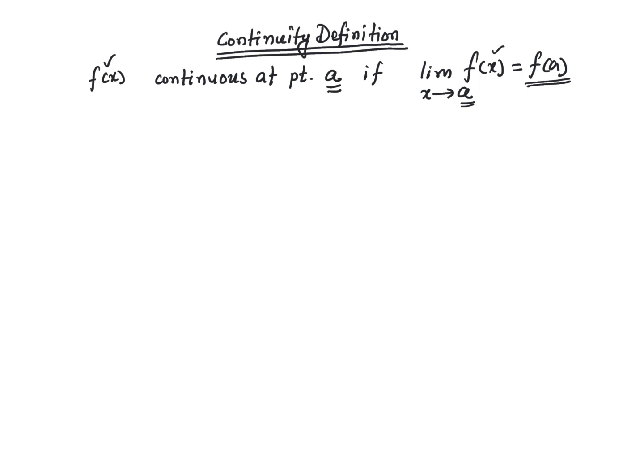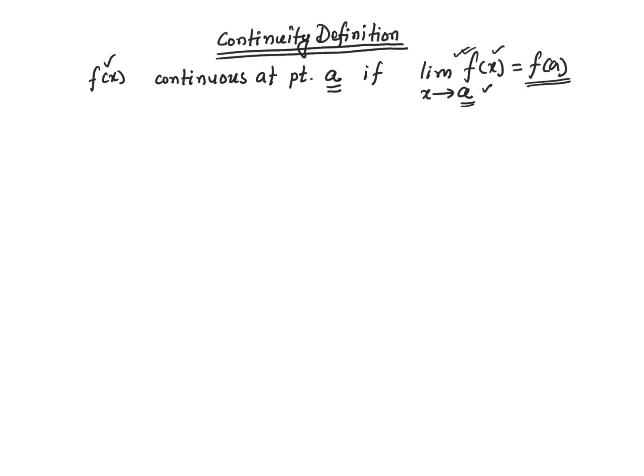You probably already know from the knowledge of limits that a limit at a point for a function exists if the left limit and the right limit are the same, and it happens to be the same as the actual limit. So left limit and right limit both are the same, and that is actually equal to the limit of the function. So that's true here as well.